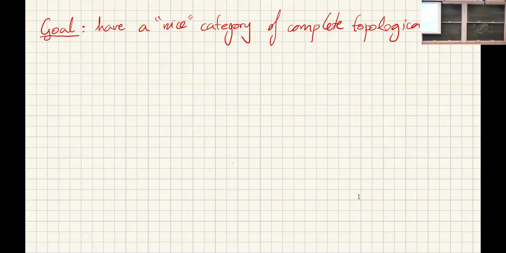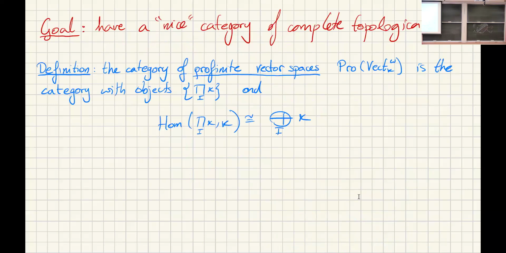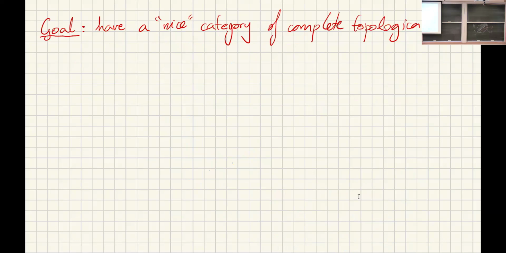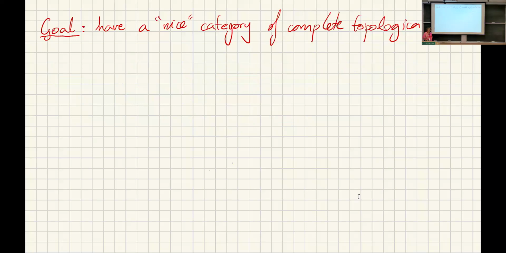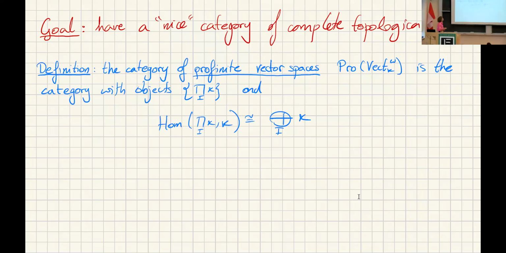So this whole project stems from the following question: we want a nice category of complete topological modules. And this is connected to some work in condensed mathematics, which I'm not going to talk about today because we can actually phrase it very separately from that.